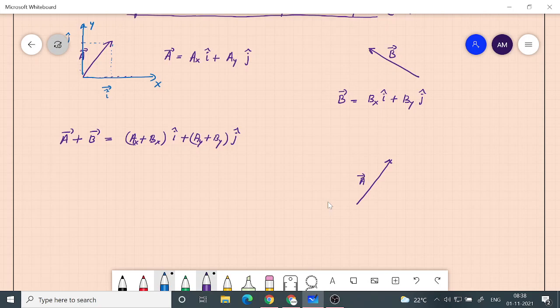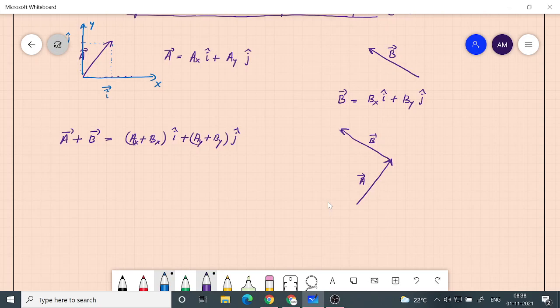and then vector B also I shift without changing the direction. You have to shift it. The magnitude and direction remain the same, but you can shift them. Vectors can be shifted anywhere on the plane. Okay, it doesn't have any particular association with a particular point. These vectors are free to be shifted anywhere.